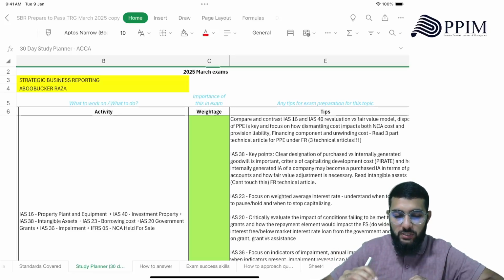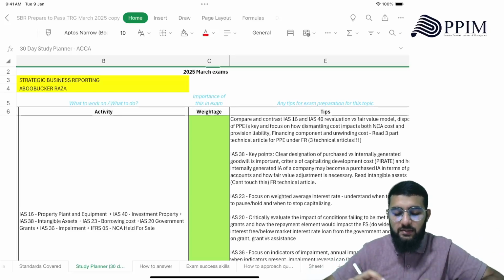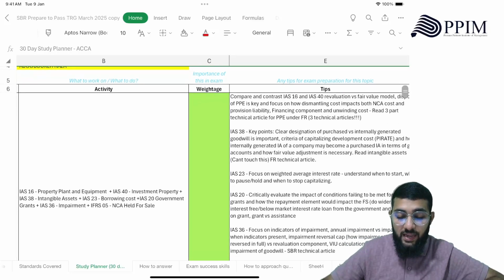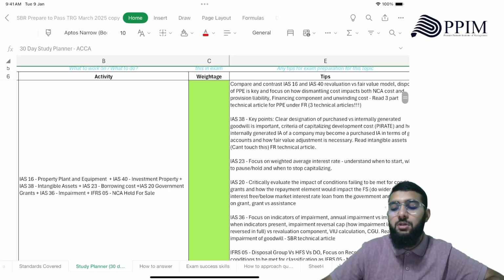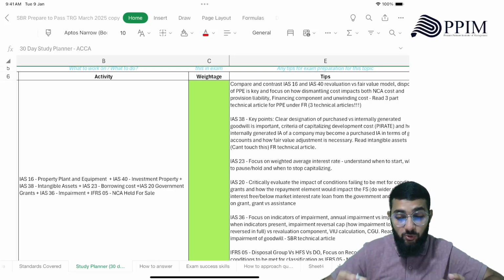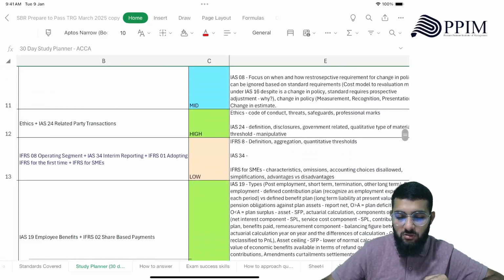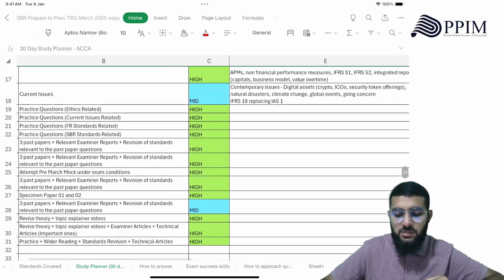But why I want to show this to you all is that last week we had an issue, and the week before we had an issue, so we were not able to conduct the experts exam sessions or revision series. So what we can do now is look at the areas that are important, that you need to be in a position to tackle and understand well in depth. You should know the standard in and out, so I've given the weightage based on the importance for the upcoming exam.